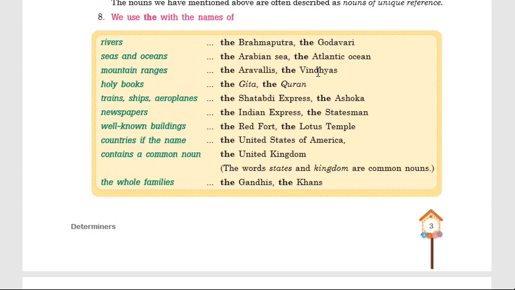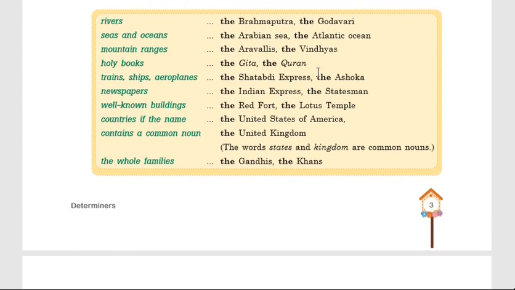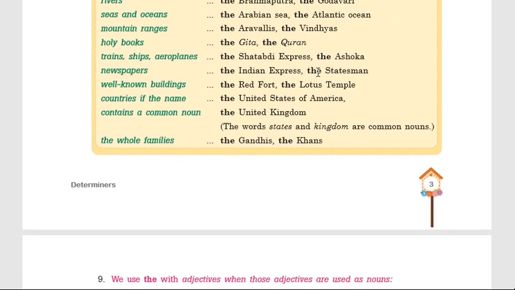Thereafter, we should use "the" before the names of holy books, like the Gita, the Quran, etc. The holy books, the religious books, etc.